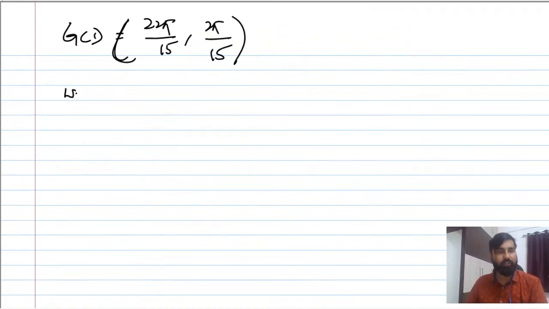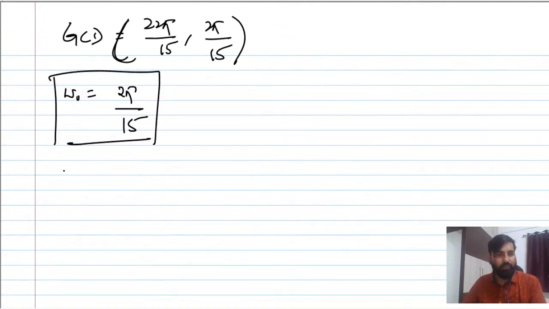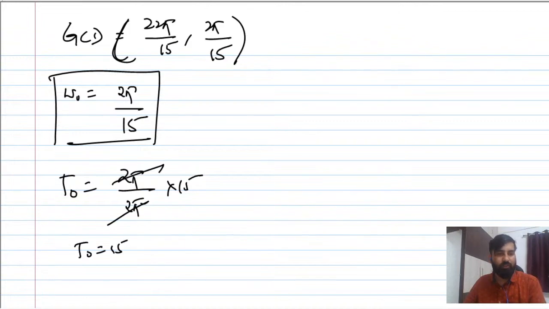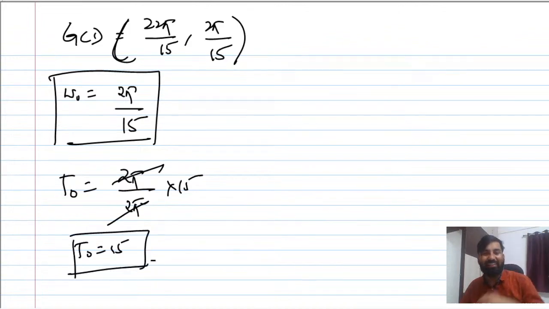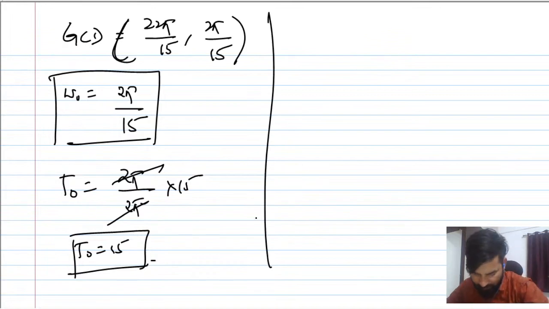So what is omega naught here? Omega naught you can find out is 2 pi by 15. Perfect. So this is omega naught, and then you can find the fundamental time period. This is 2 pi into 15 by 2 pi, so T naught is 15. So it is not that difficult a problem, I think anybody can solve this. Very simple one. Okay, so this is how we find the time period.